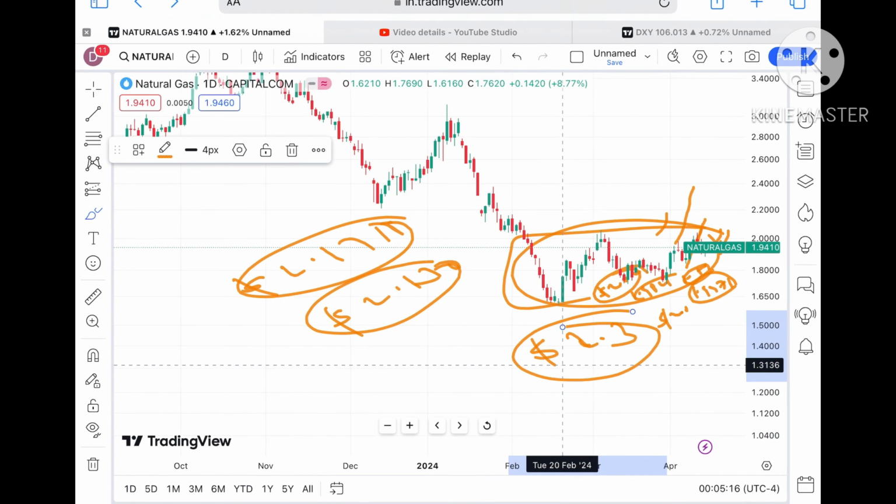Keep in mind that as soon as it starts moving in the range of $2, we can see it will move in the zone of 2.13. But if it is not going above a level of 2, we will see that it can move again in the zone of 1.5 to $2, because it is trying to go upside, but volatility has been good from the month of April.